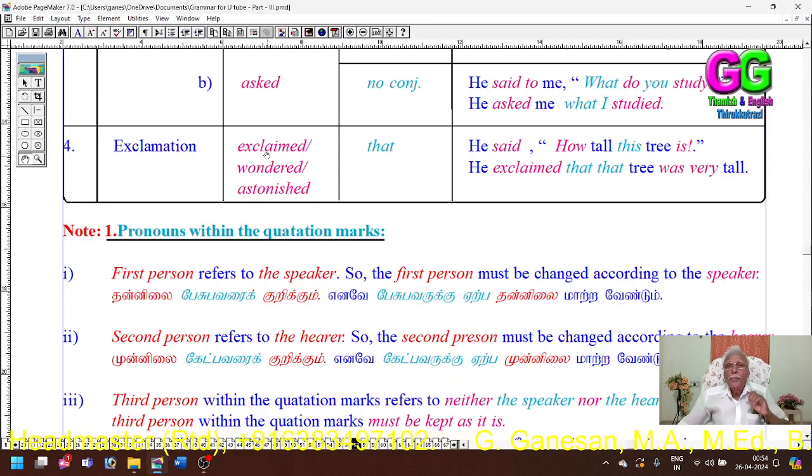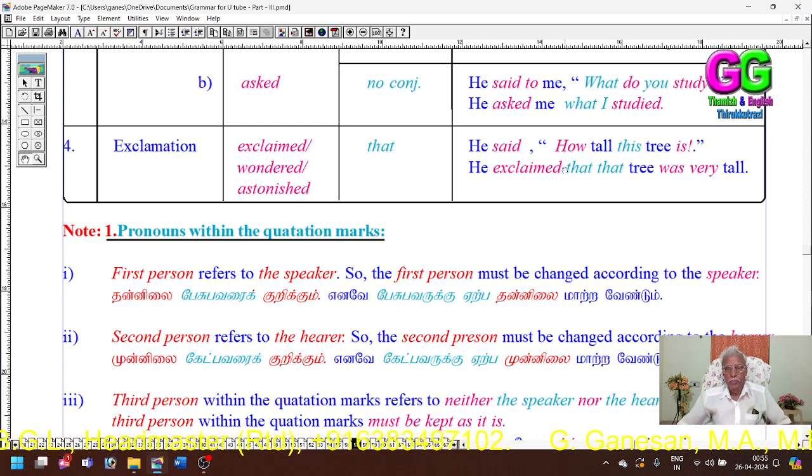Exclamation: reporting verb, that is the introductory verb: exclaimed, wondered, astonished, exclaimed with joy, exclaimed with sorrow, etc. Four introductory verbs I have given, but we can use six or seven introductory verbs.